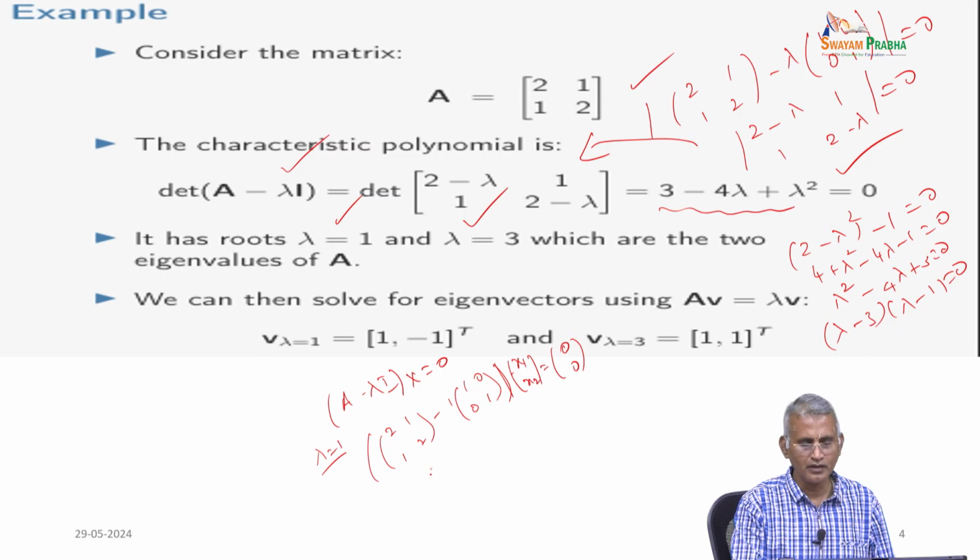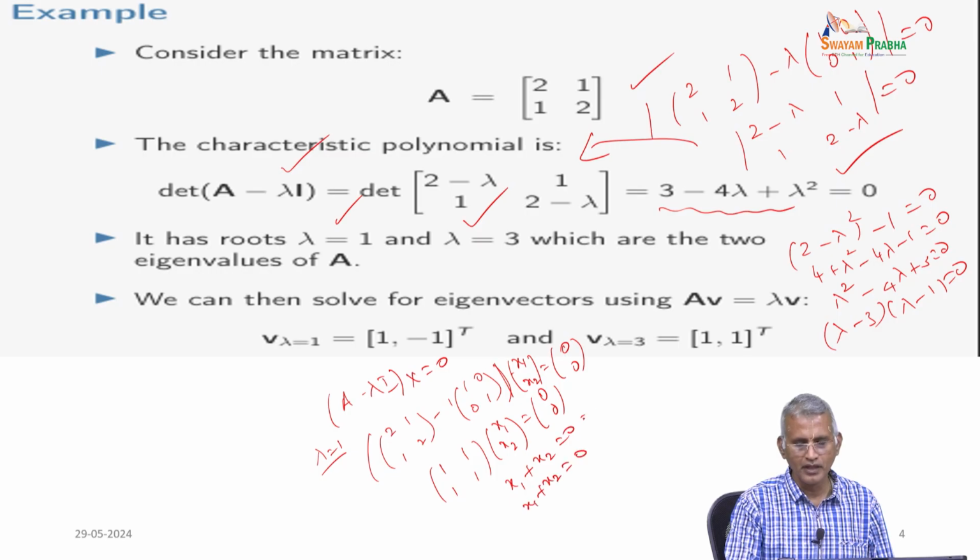Subtract them: 2 minus 1 is 1, 1 minus 0 is 1, 1 minus 0 is 1 and 2 minus 1 is 1. The equation is very simple, both equations are the same, that is x1 plus x2 equal to 0. It means x1 equal to minus x2, therefore, infinitely many solutions.